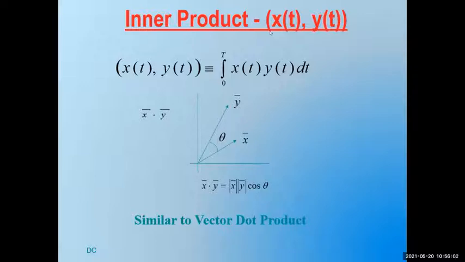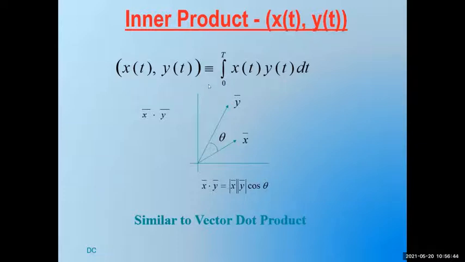So when I say inner product, you should easily be able to recollect this. So what do we have here? What do we call as inner product? We represent inner product of two signals, x of t and y of t, like this. X of t comma y of t, their inner product is equivalent to the actual product of the two signals, x of t into y of t, integrated over one bit duration or one time period 0 to t dt.